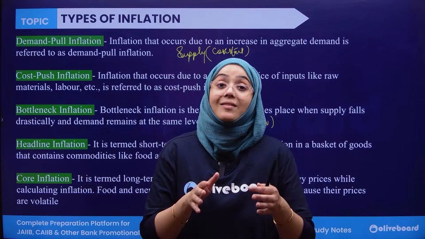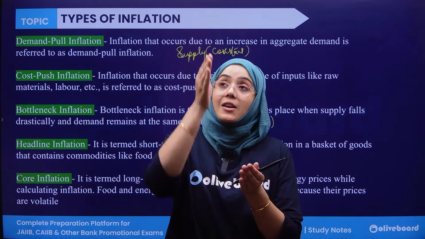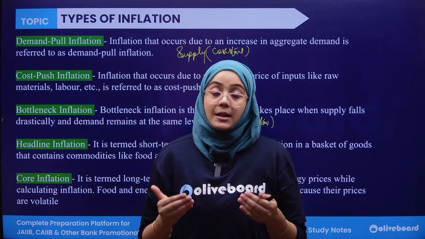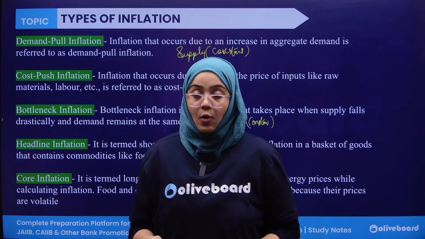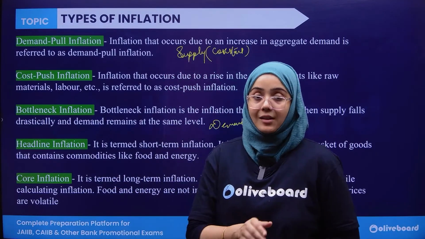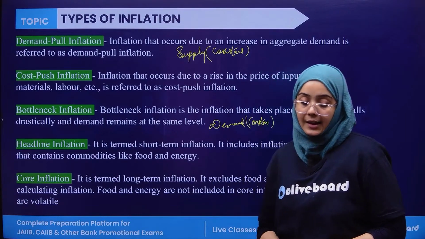There is a difference between bottleneck and demand pull inflation. Demand pull inflation is when supply is constant and demand goes up. But in bottleneck inflation, the supply is actually coming down while the demand remains constant. Then it is known as bottleneck inflation.